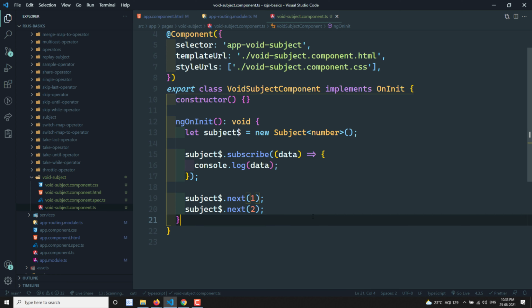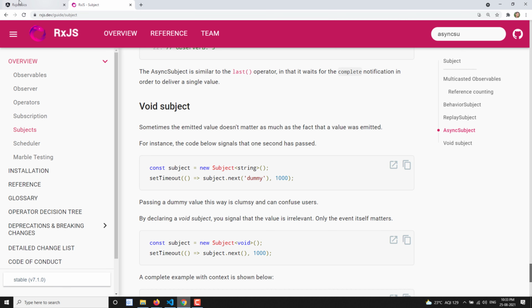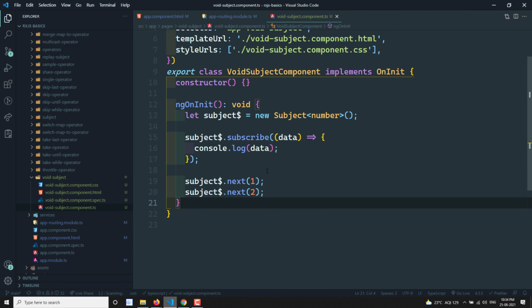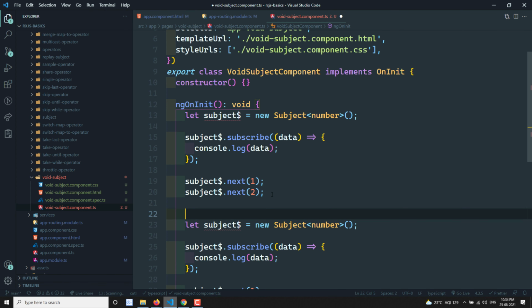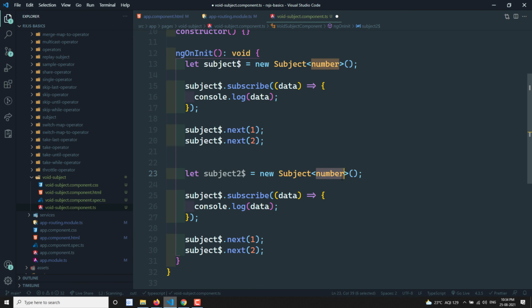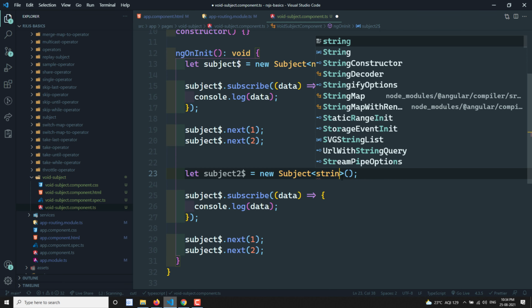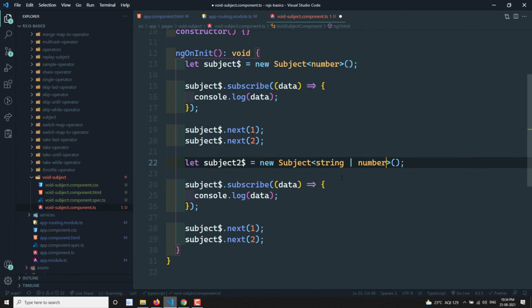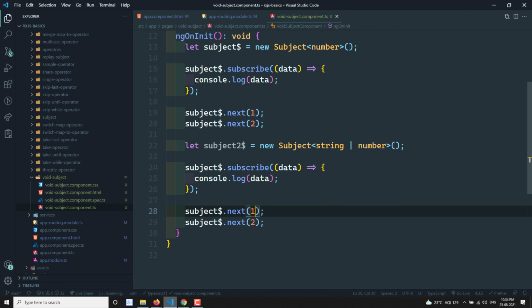So this is the subject. Now if you try to see the output here in the void subject, we are able to see the 1, 2 values. Now if I want to send mixed types of data, something like a string or a number, how will you mention it? Let's copy and paste this down here, and here I will take subject$2. Here I can write string or number. This is a union type. Now here I can write 'hi Leela' or a number.